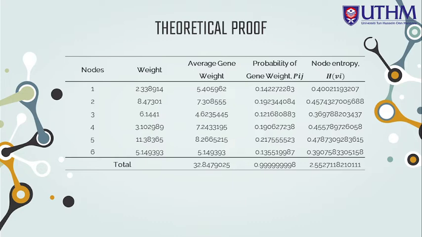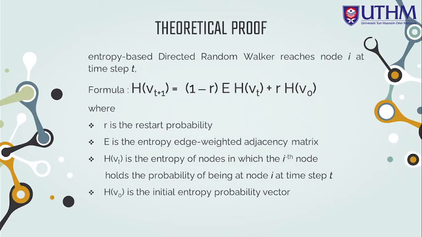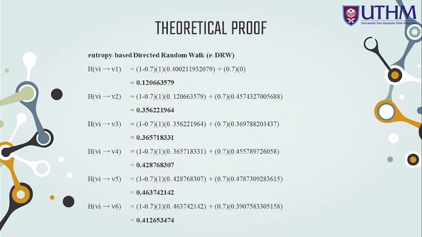Average gene weight is calculated and followed by the probability of gene weight and also the node entropy based on the probability value. So then after calculation of node entropy, the directed random walker is applied to calculate the final distribution value. So the entropy-based directed random walk is calculated for each of the nodes from node 1 to node 6, and